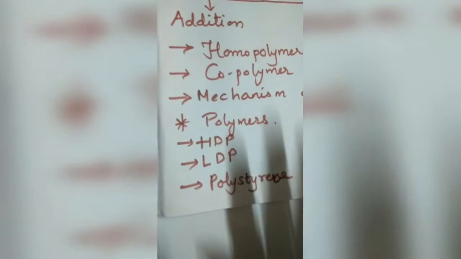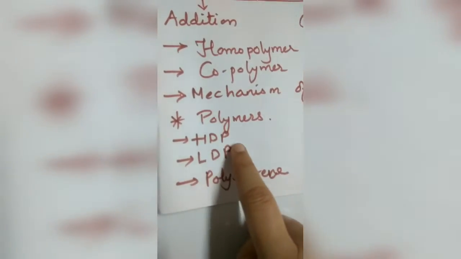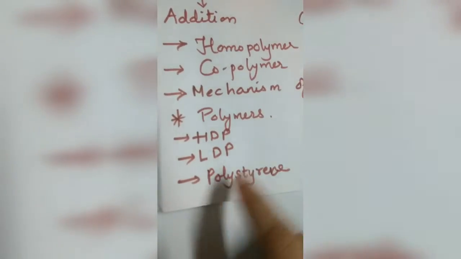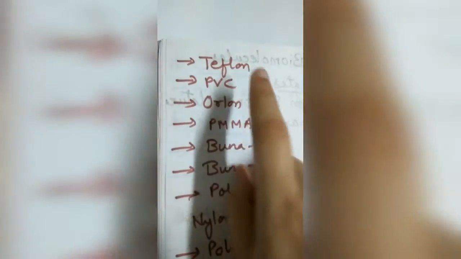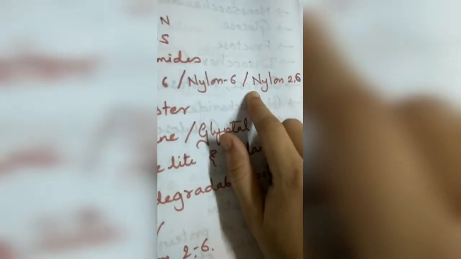In this chapter, which are the polymers we have seen? We have seen HDP, high density polymer, low density polymer, polystyrene. We have seen Teflon, PVC, polyvinyl chloride. Then we have seen Orlon, polyacrylonitrile, PMMA, polymethyl methacrylate, Buna-N, Buna-S, polyamides like nylon 6,6, nylon 6, and nylon 2,6. Then we have seen the esters, terylene, glyptal.